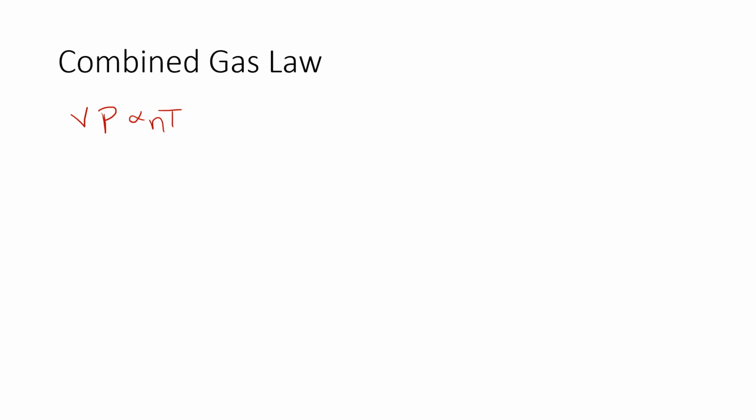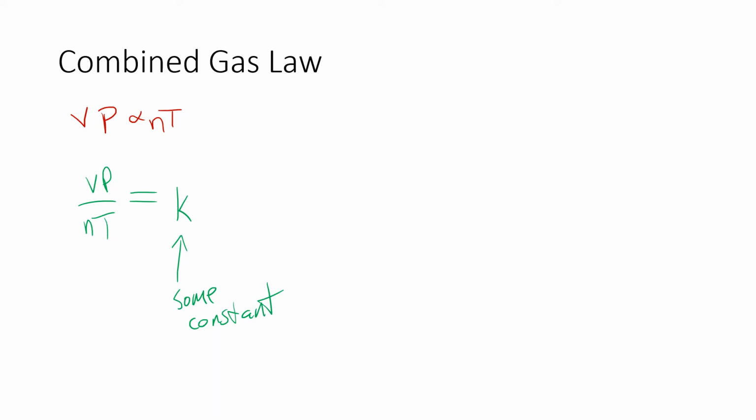So it's like this. Now, this means whenever you have a proportionality, all you got to do is throw in an extra guy, and we can make it into an equal sign. All right? So I'm going to move the NT over. So I'm going to have VP over NT, and this is going to equal K. K is just some constant, all right? It's nothing special. It's just some random value here. So it's just some constant.